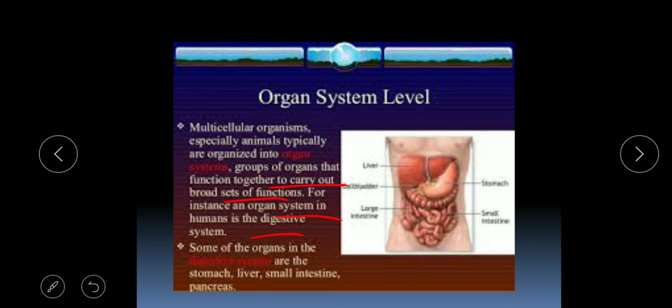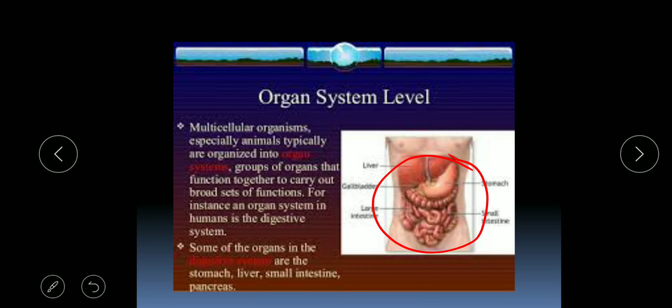Some of the organs of the digestive system in the human are stomach, liver, small intestine, pancreas. So organ system is the group of organs which works together in a coordinated pattern and completes a vital life activity. For example, this is the digestive system.